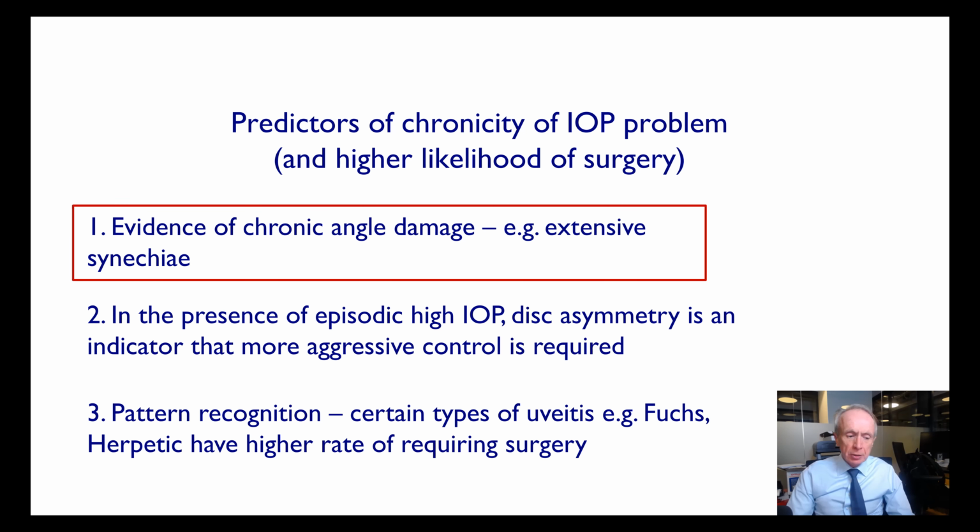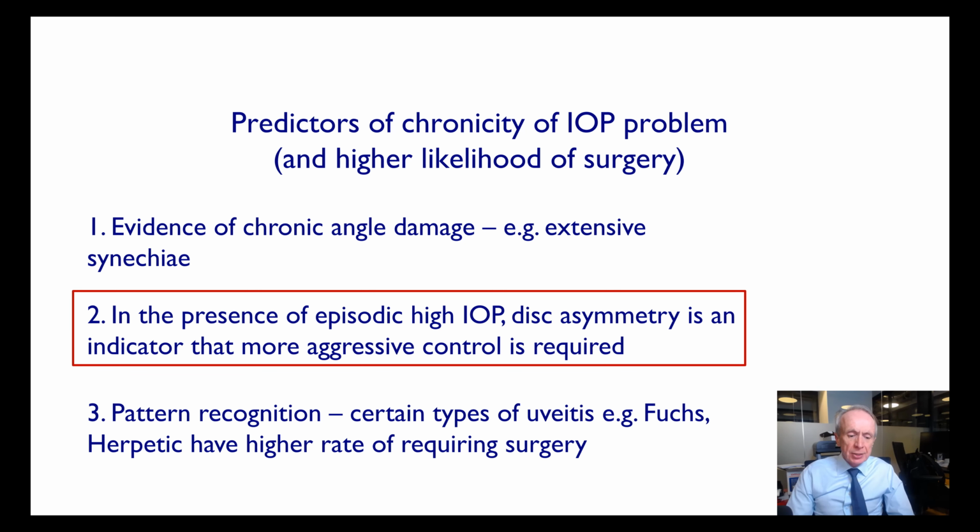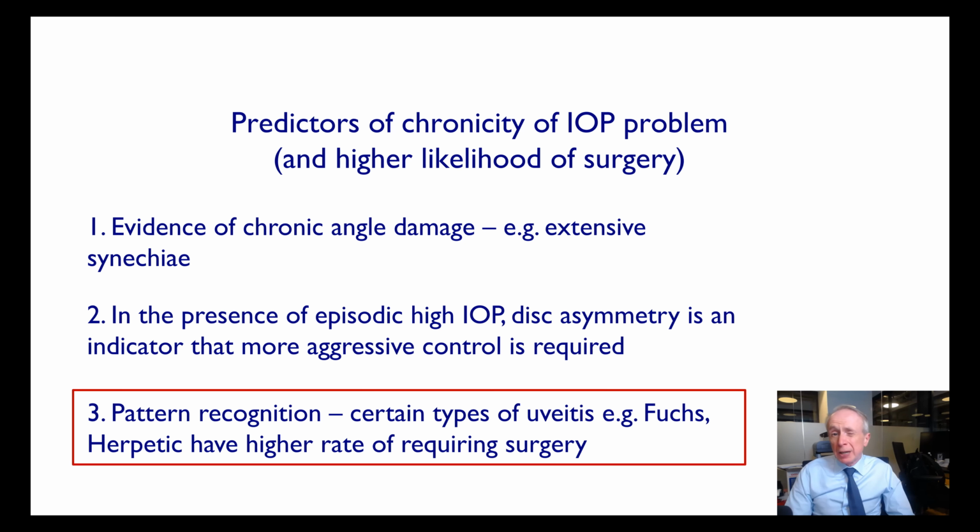The first is evidence of chronic angle damage, such as synechiae. The second is when they start to develop disc asymmetry in a young person who has had episodic high pressure levels. And the third is pattern recognition. Some patients just have types of uveitis that are more likely to have chronic pressure elevation, especially infective causes.